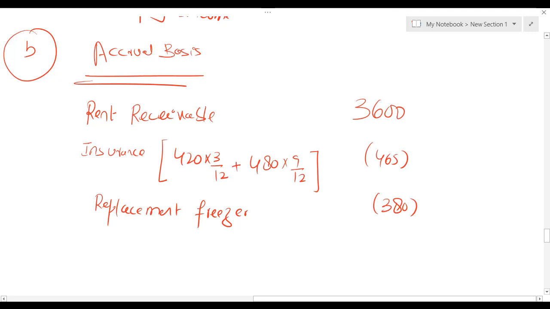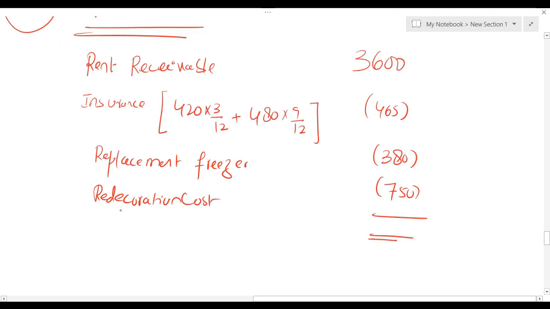Since we are working on accrual basis, now we have to take the redecoration cost as well. Redecoration cost is 750. So you just need to use your calculator. You will get property income 2005.